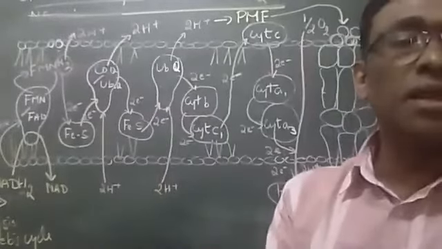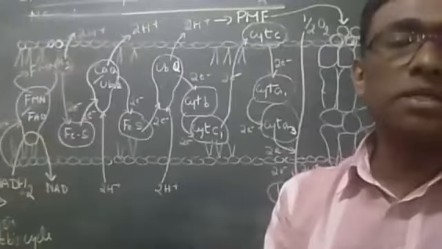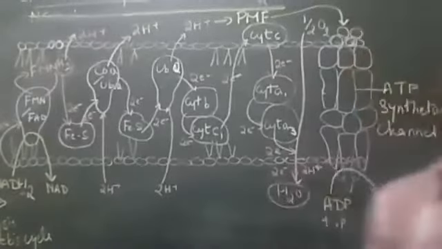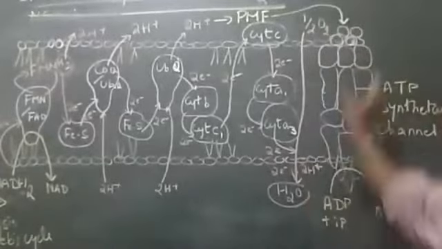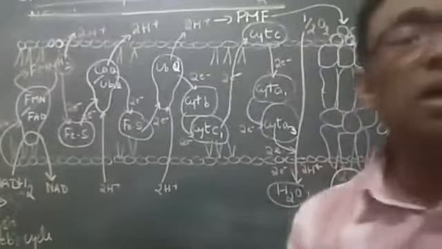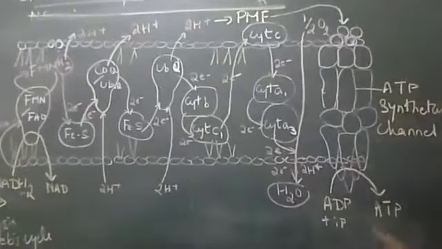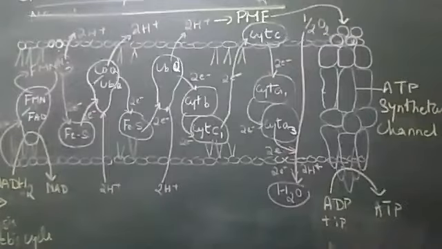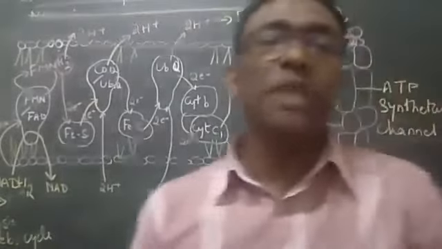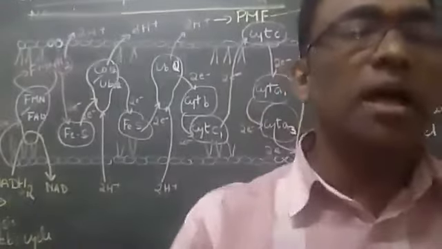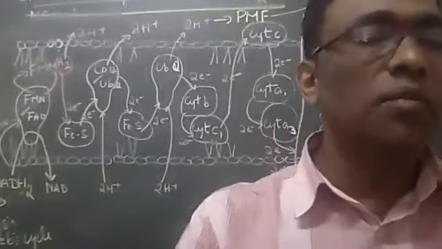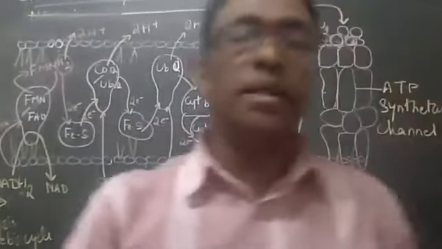After the ETC, what are the consequences? How will the ATP synthase channel function in converting ADP and inorganic phosphate into ATP? That's another topic. That's why both are connected. The electron transport chain and oxidative phosphorylation are connected to one another.